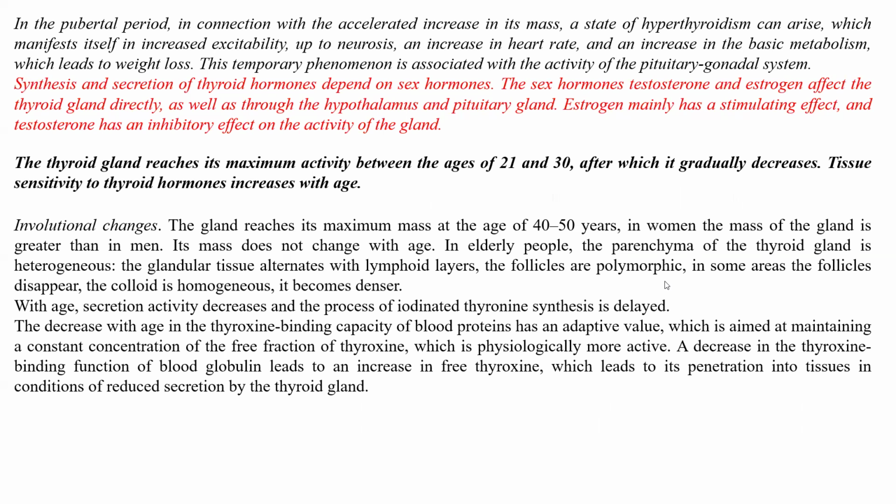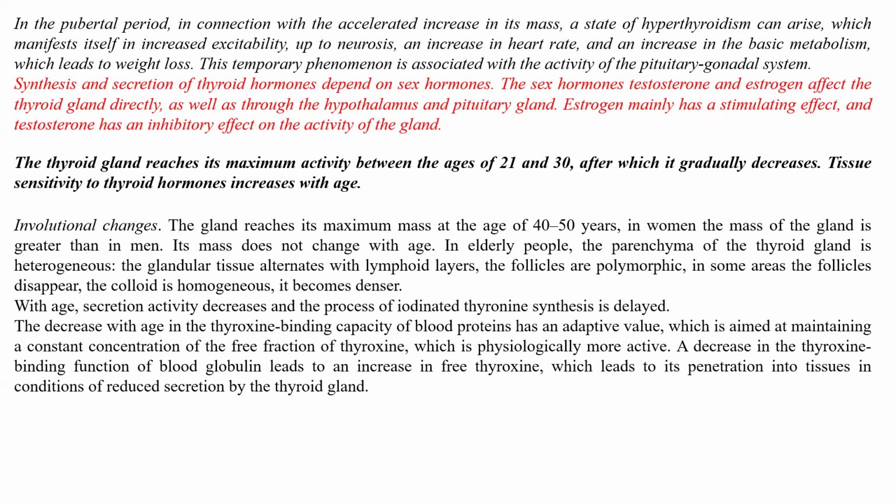In the pubertal period, in connection with the accelerated increase in its mass, a state of hyperthyroidism can arise, which manifests itself in increased excitability up to neurosis, an increase in heart rate, and an increase in basic metabolism, which leads to weight loss, a loss of body mass.